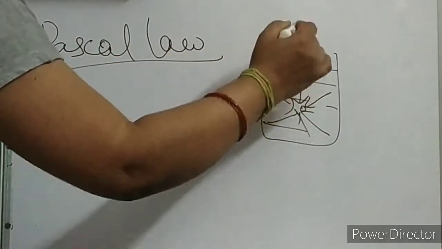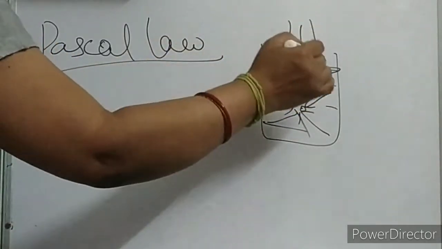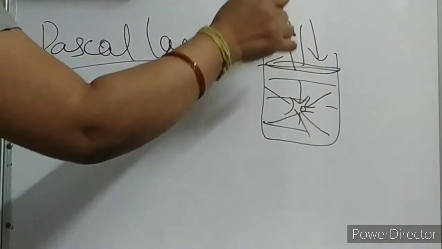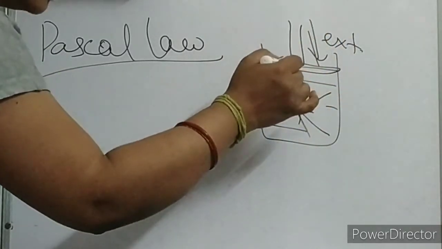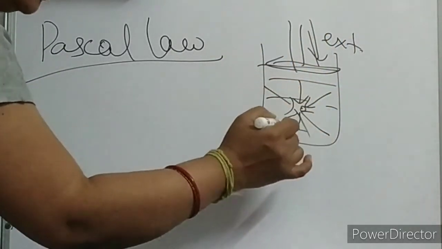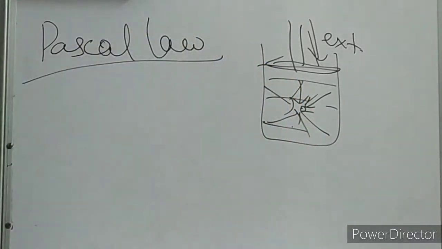Suppose you are using a piston over here, so you are applying pressure. You are pressing the piston, that means you are applying external pressure over here. And this external pressure will get distributed equally at any point in the liquid, children. This is your Pascal's law only. Clear?